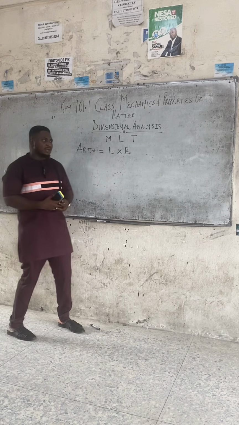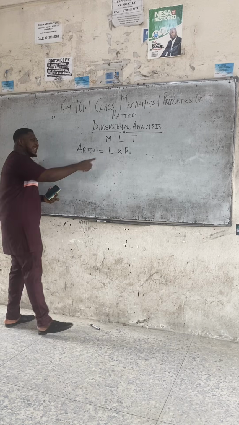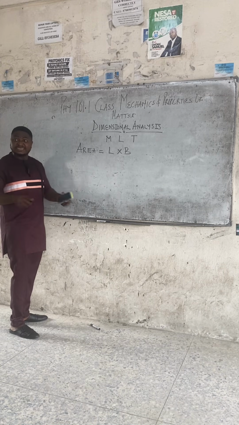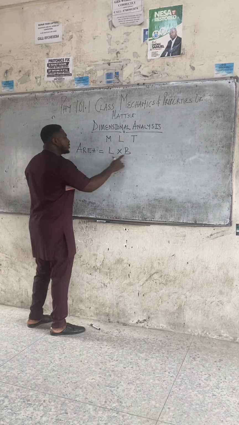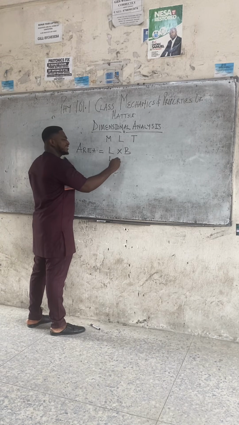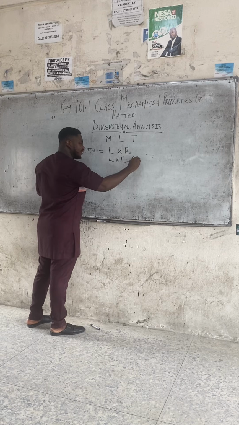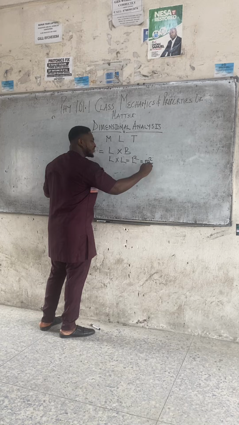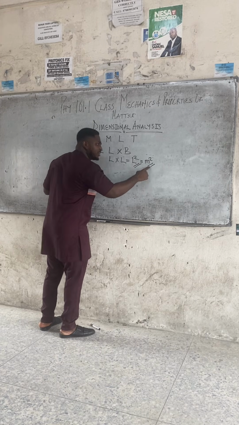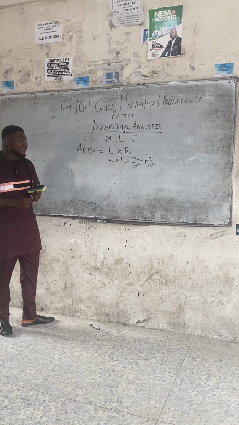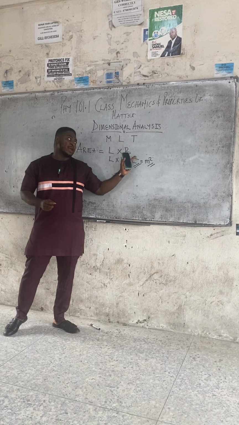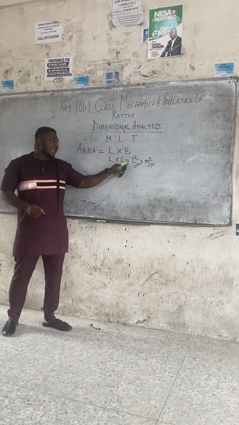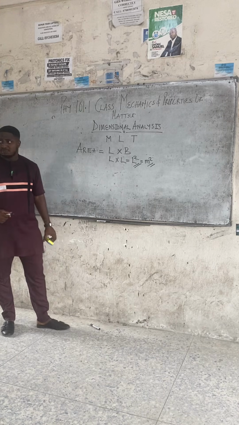Time, T. Looking at this formula, both length and breadth are a function of distance. Just different names, right? Length, breadth, they are still distance. So it means that these two will be replaced by L and L. That is L times L. And what's L times L? L squared. So the dimension for area is L squared. And the unit is meter squared. So class, L squared is the dimension. The unit is meter squared, because this length is measured in meter, and we have length squared, so meter will also be squared. Are we together? We have just gotten a dimension and the unit for area.